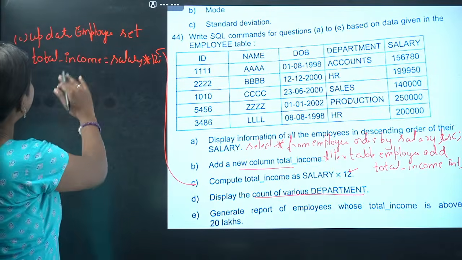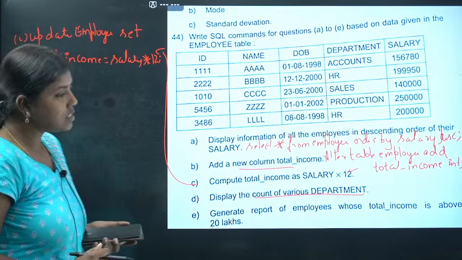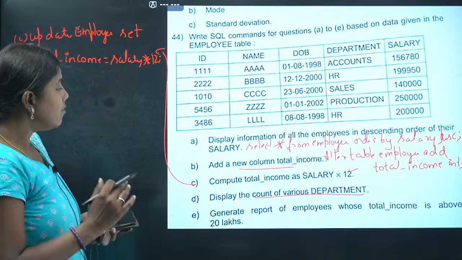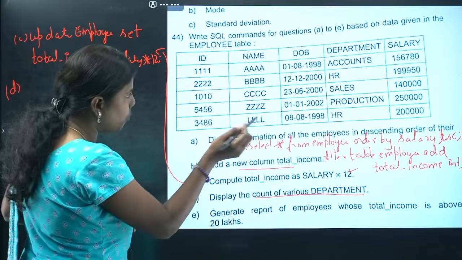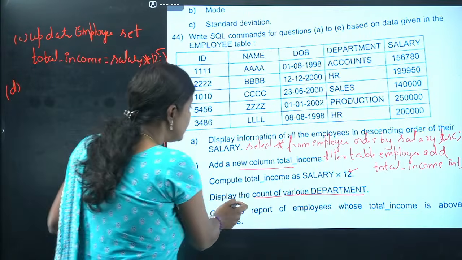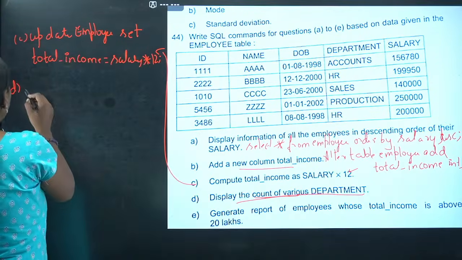We'll go for this now. UPDATE employee SET total_income = salary * 12. Okay, we'll go for the D1. D1 is what? You're supposed to write HR, how many are there? Sales, how many are there? Display the count of various departments. Then how do we have to write it?